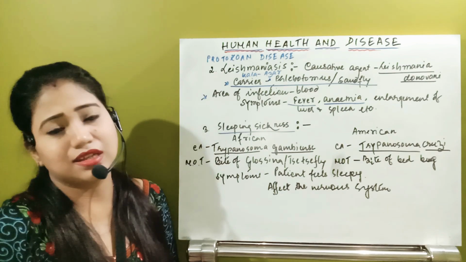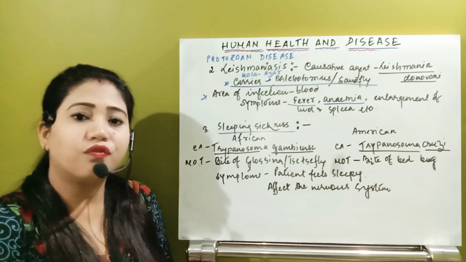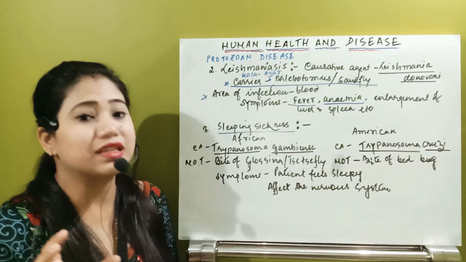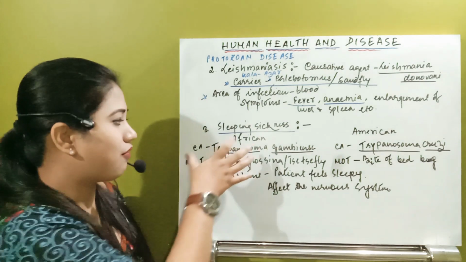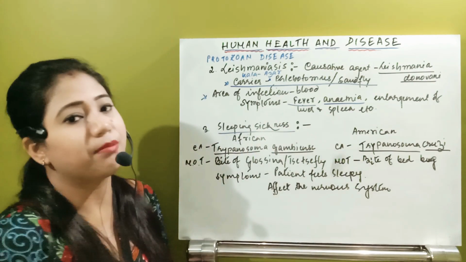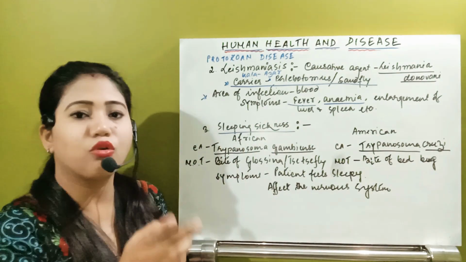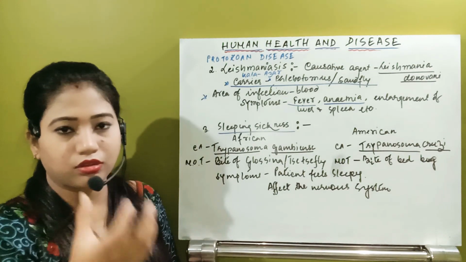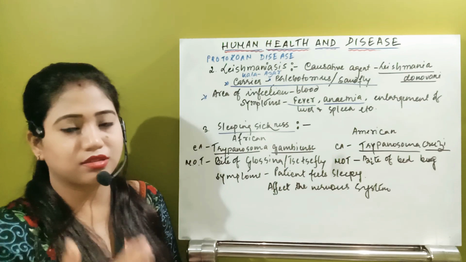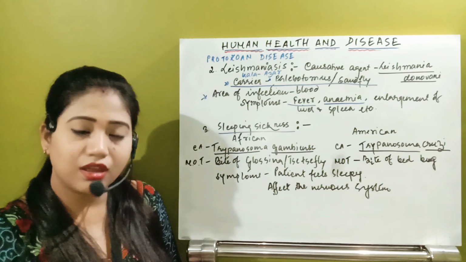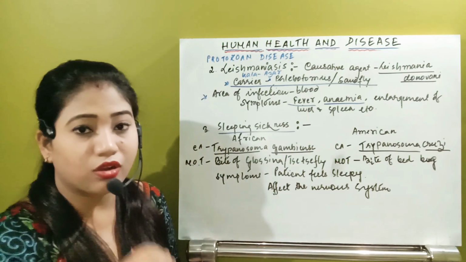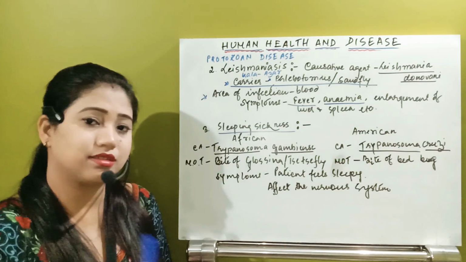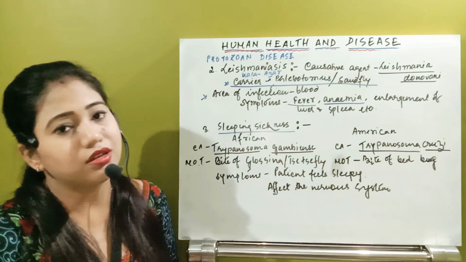See, sleeping sickness is a disease which has two types. We can see what they are. One is African sleeping sickness, another is American sleeping sickness. Already we understand from the words that the sleeping sickness that occurs in Africa is African sleeping sickness, and that which occurs in America is known as American sleeping sickness. Yes, this is the first difference. We will see other differences also.